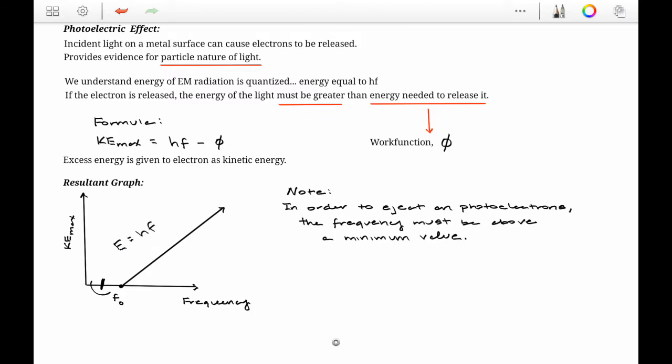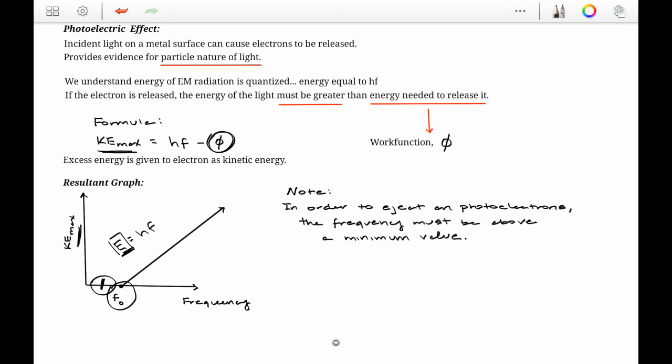At this frequency right here, we're not creating enough energy, and so the energy that we have cannot overcome the work function. What we need is light with a certain frequency in order to obtain energy that can overcome this work function and thus eject the electron with a kinetic energy. That's what's seen here. Once we reach the threshold frequency, we have the available energy to eject the electron,